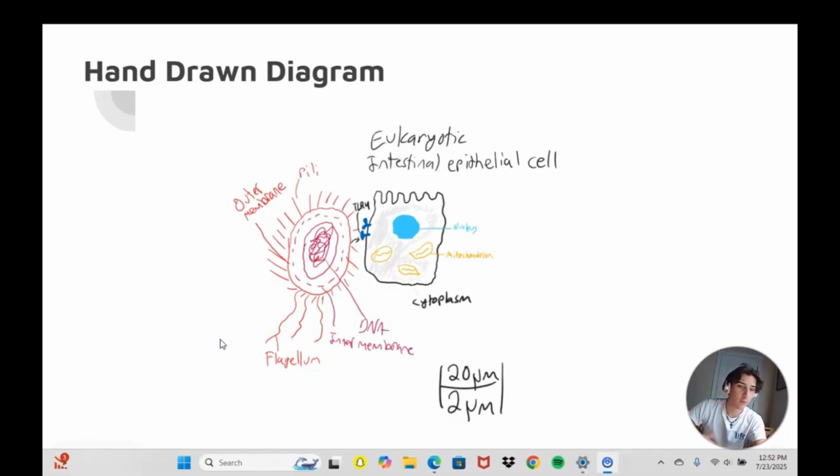So like I was saying, LPS is a molecule found on the outer membrane of many gram-negative bacteria. It acts as a danger signal to your body, kind of like a red flag. The eukaryotic cell detects the lipopolysaccharide through the TLR4, and the TLR4 is like a sensor or security alarm built into the cell membrane. When LPS binds to TLR4, it activates the receptor. So then the TLR4 sends a signal inside the cell when it binds, and it's like flipping a switch that turns on a bunch of internal machinery.